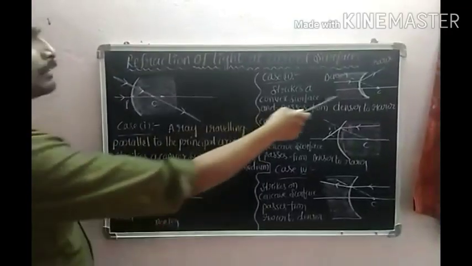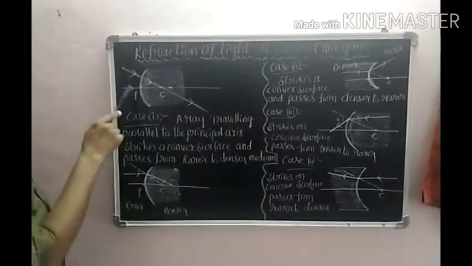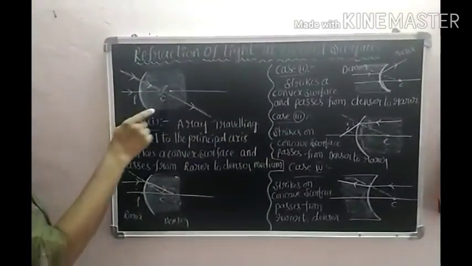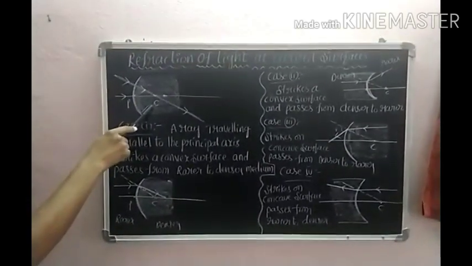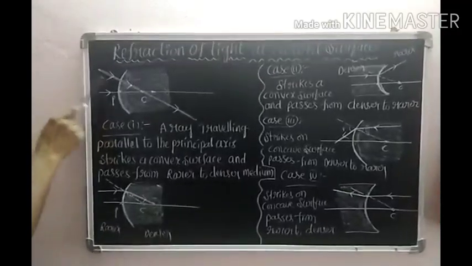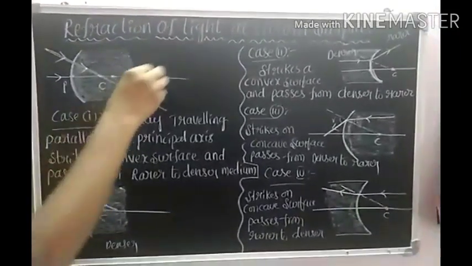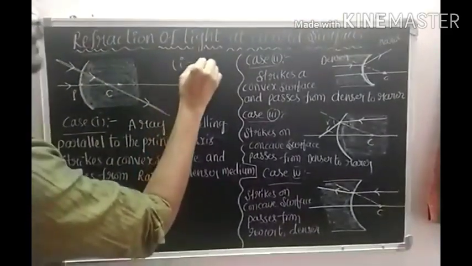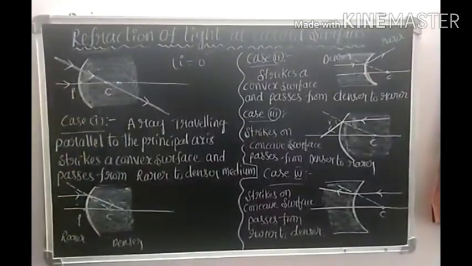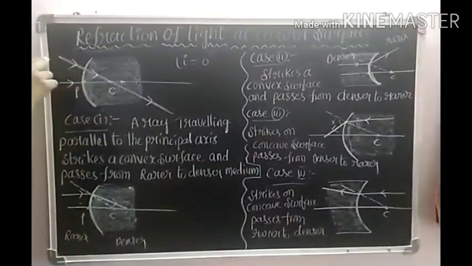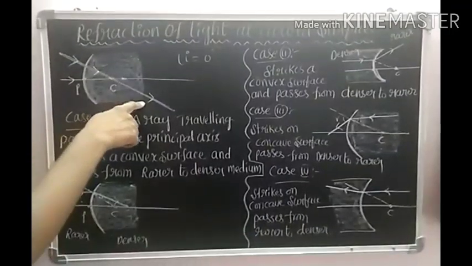Here we are observing different diagrams. This is the first diagram. This is the rarer medium, this is the denser medium. The light ray is traveling along the normal, so there is no deviation. Why? Because angle I equals 0. Already we said angle I equal to 0 means there is no refraction. So the light ray passes along the normal, through the center of curvature, with no deviation.